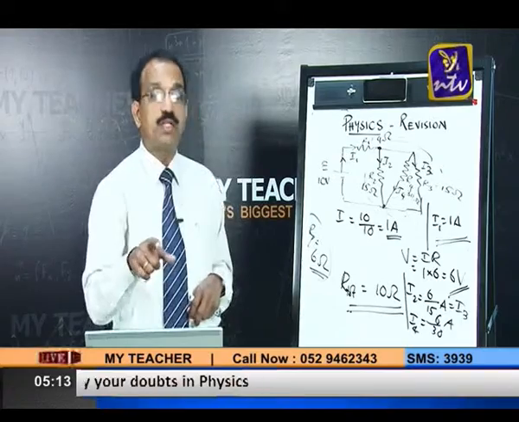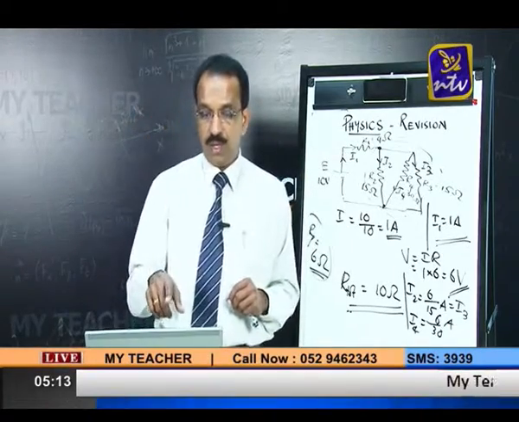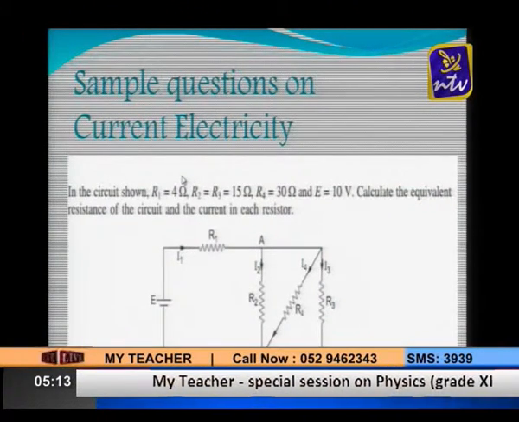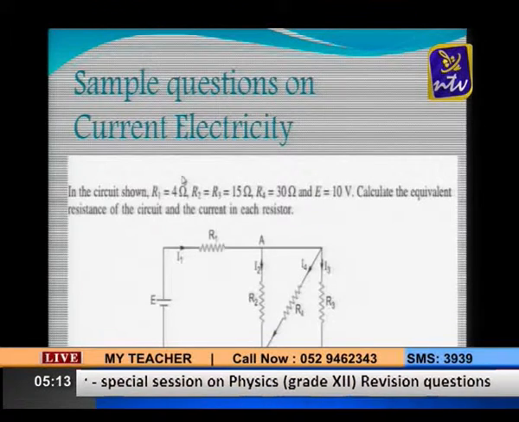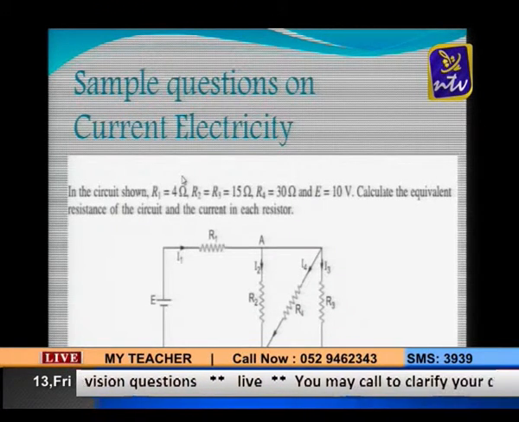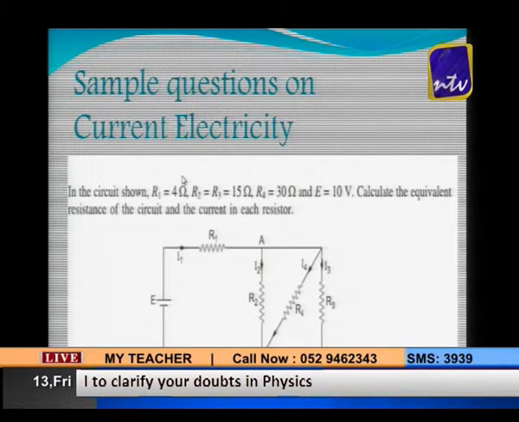Now I invite your attention again to the same question. You look at the question once again. Okay, see the question. Yeah, you could see now the question. There are 4 resistors connected and an EMF, and the question is calculate the equivalent resistance of the circuit and the current in each resistor. So we found out the equivalent resistance as 10 ohms, and the current you can make out.